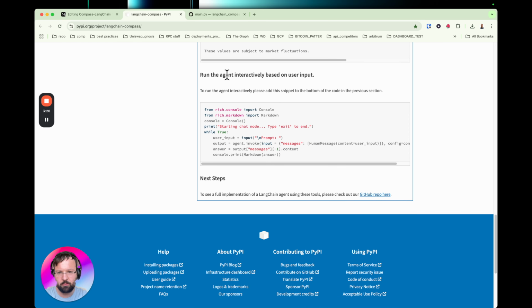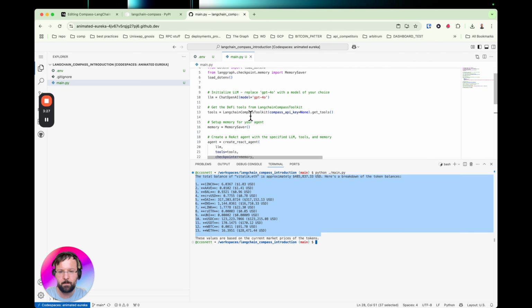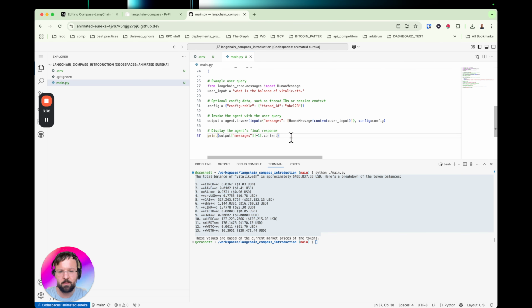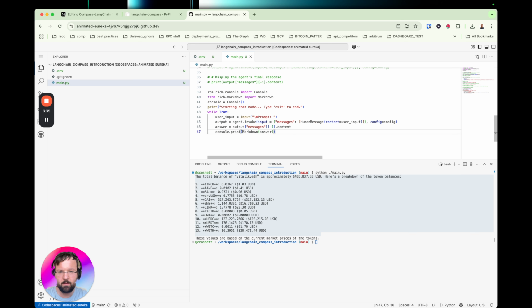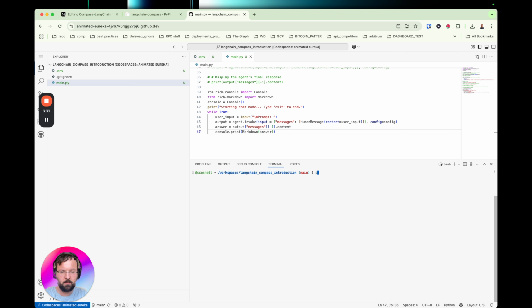So to run the agent interactively on the command line, you can add this little while loop to the bottom of the agent script. And you'll need to comment out these two lines here. And let's clear the terminal. Let's run it.